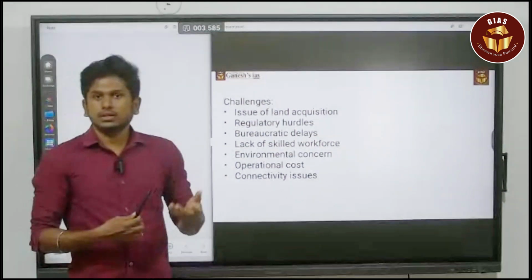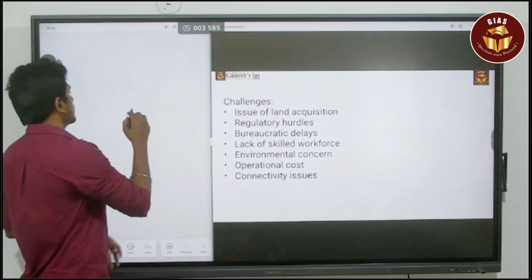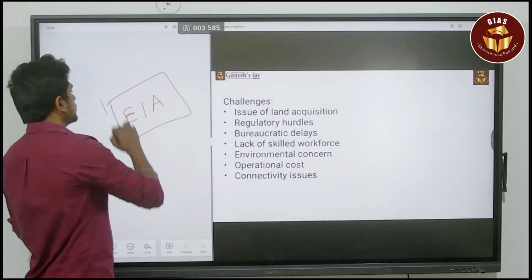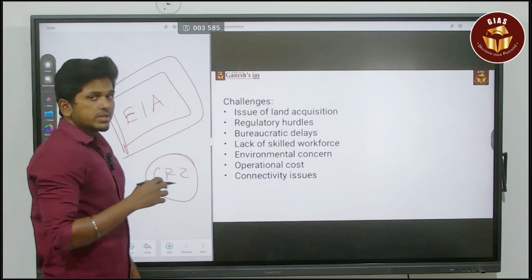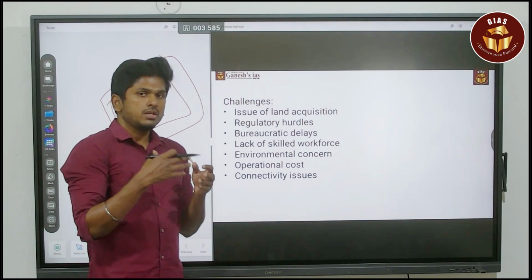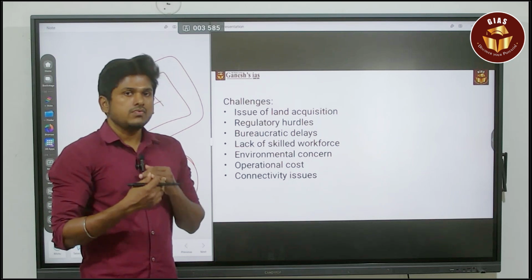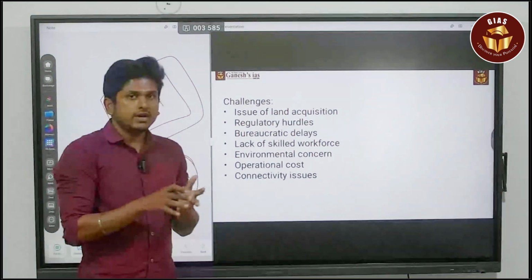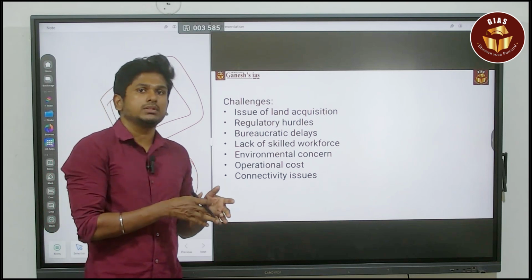And the next thing is environmental concern. If you are going to construct an SEZ, you need to cross the environmental impact assessment. And when it comes to the coastal regulation zone, the rules are totally different. When it comes to ports, there will be mangrove forests and also coral reefs. If you construct an SEZ near the coastal region, you definitely have to get rid of the mangroves and coral reefs. So that is going to affect the environment.